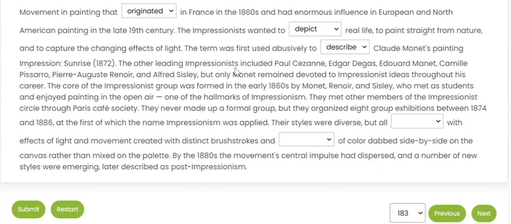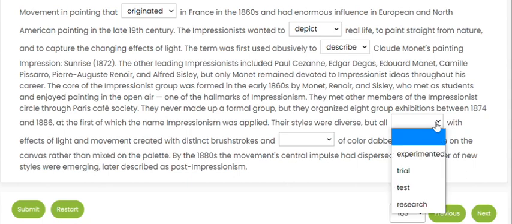So the other leading Impressionists included these people, and the passage talks about their paintings and the times. And then they say their styles were diverse, but all dashed with effects of light. So we are in past tense. All of the years that they mentioned were the 1860s, 1874, 1886. They talked about different Impressionists, and then they said their styles were diverse, meaning all of them had a different style of painting, but all experimented with effects of light. So it should be past tense, and the only past verb that we have is experimented, so we'll go with that.